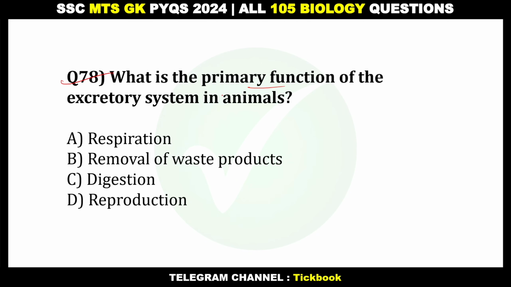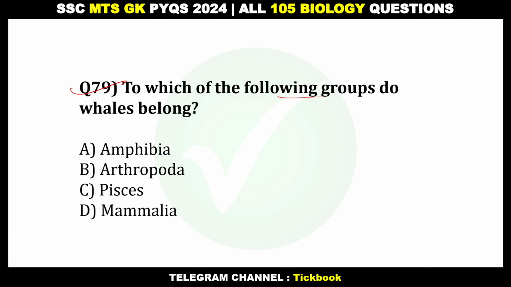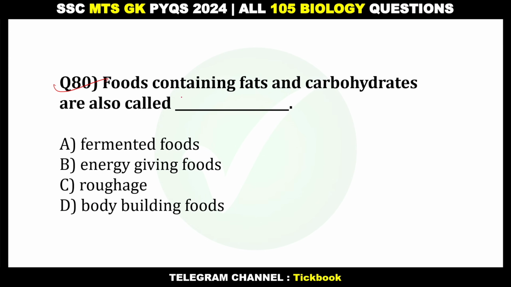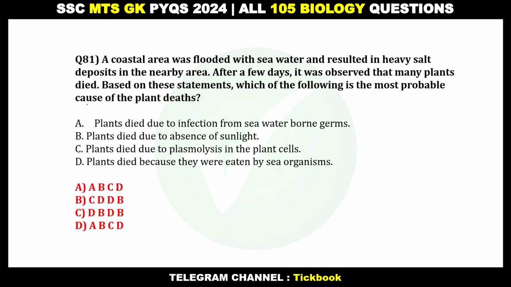78. What is the primary function of the excretory system in animals? Option number B, removal of waste products. 79. To which of the following groups do whales belong? Option number D, mammalia. 80. Food containing fats and carbohydrates is also called. Option number B, energy giving foods.